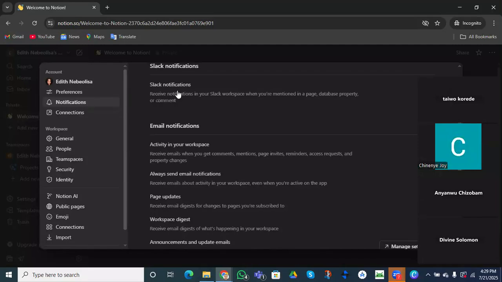So here you see your Slack. If you have Slack and you want to integrate your Slack, or you want to pull your Notion into Slack, you can integrate both of them, then you can turn the notification on. That means you can get all notifications from Notion in your Slack, or Slack in your Notion. Either way, that will be notifications, right?